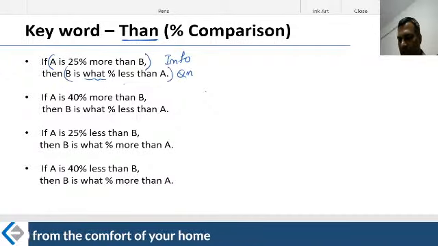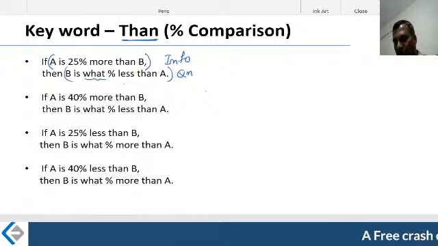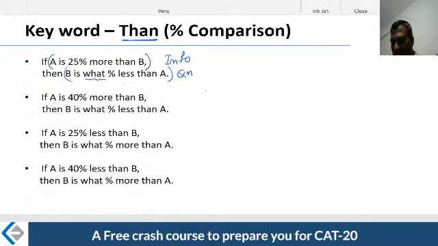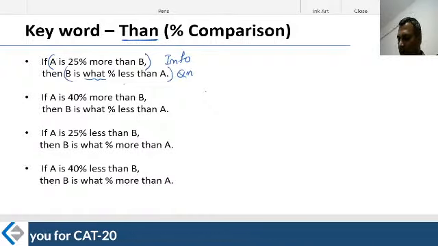So what is the author trying to say? He's saying that, look, I have given you some information and I'm asking you a question. If you look at the first part, the author is giving you some information. Now I'm asking you a particular question. Can you answer that? That's the point the author is trying to make.